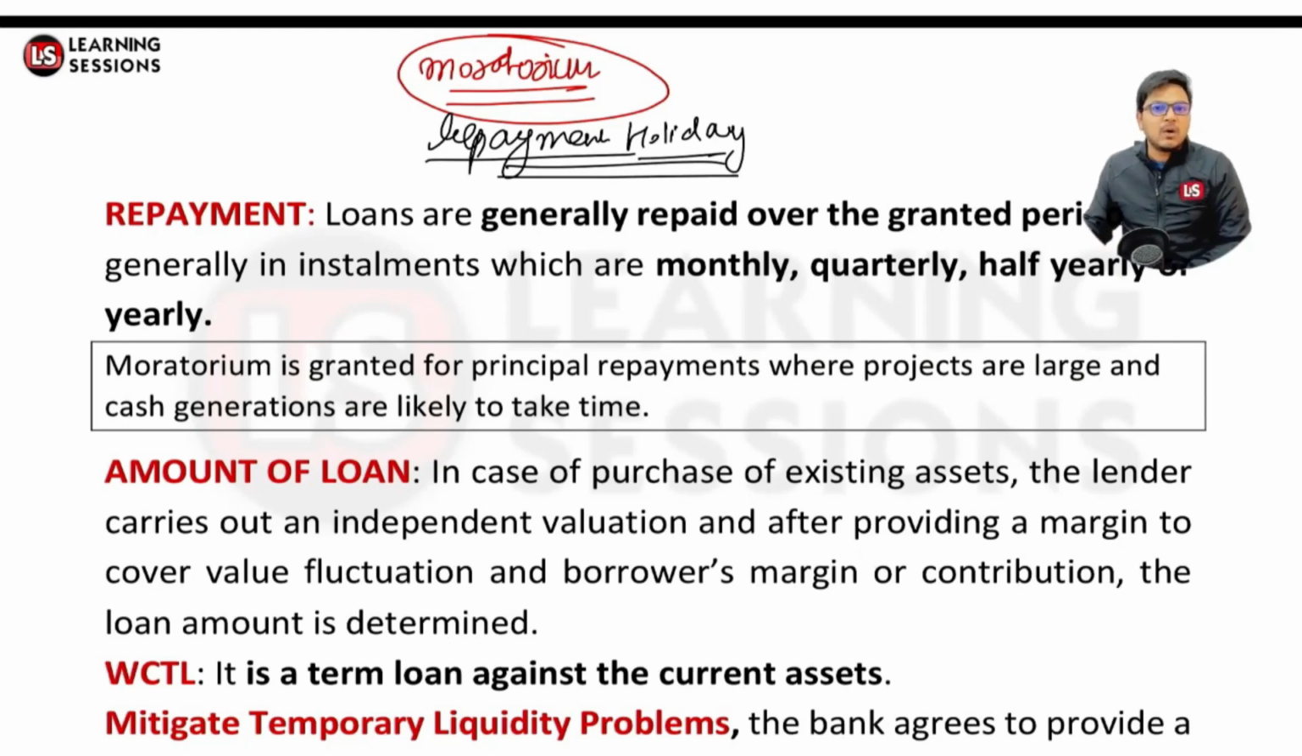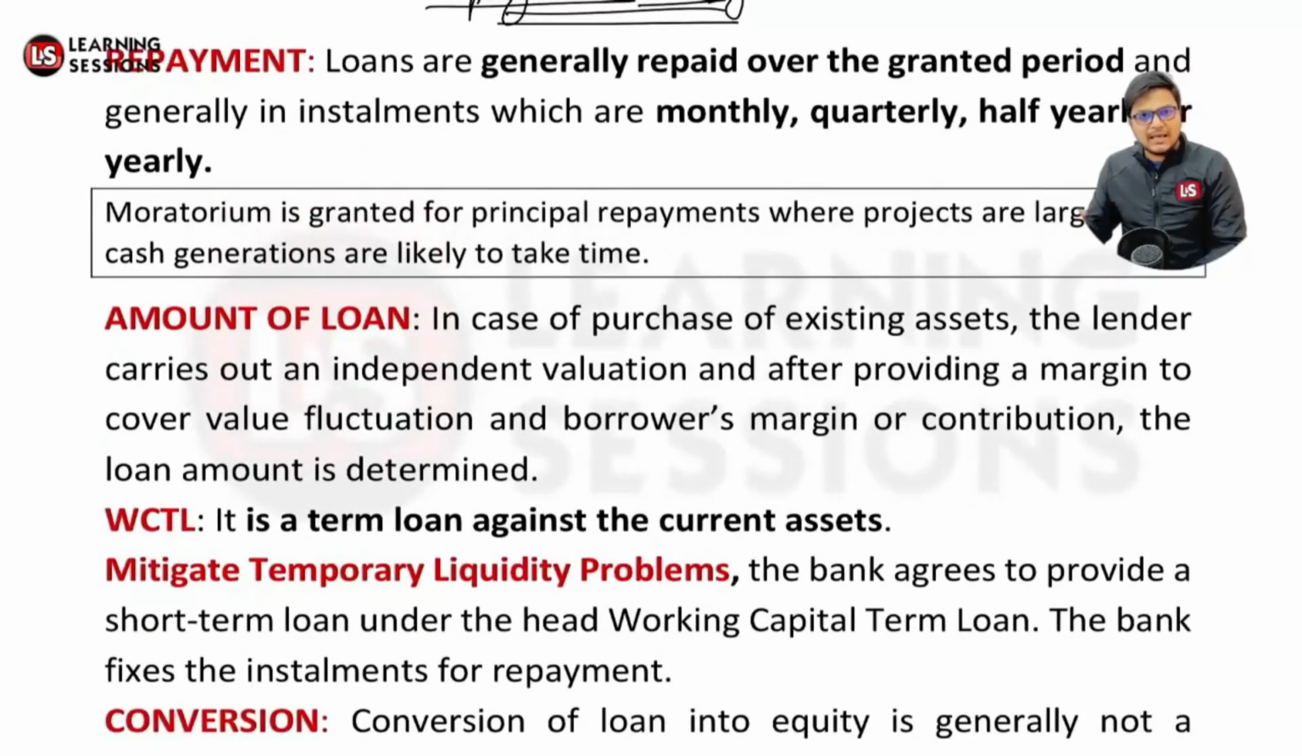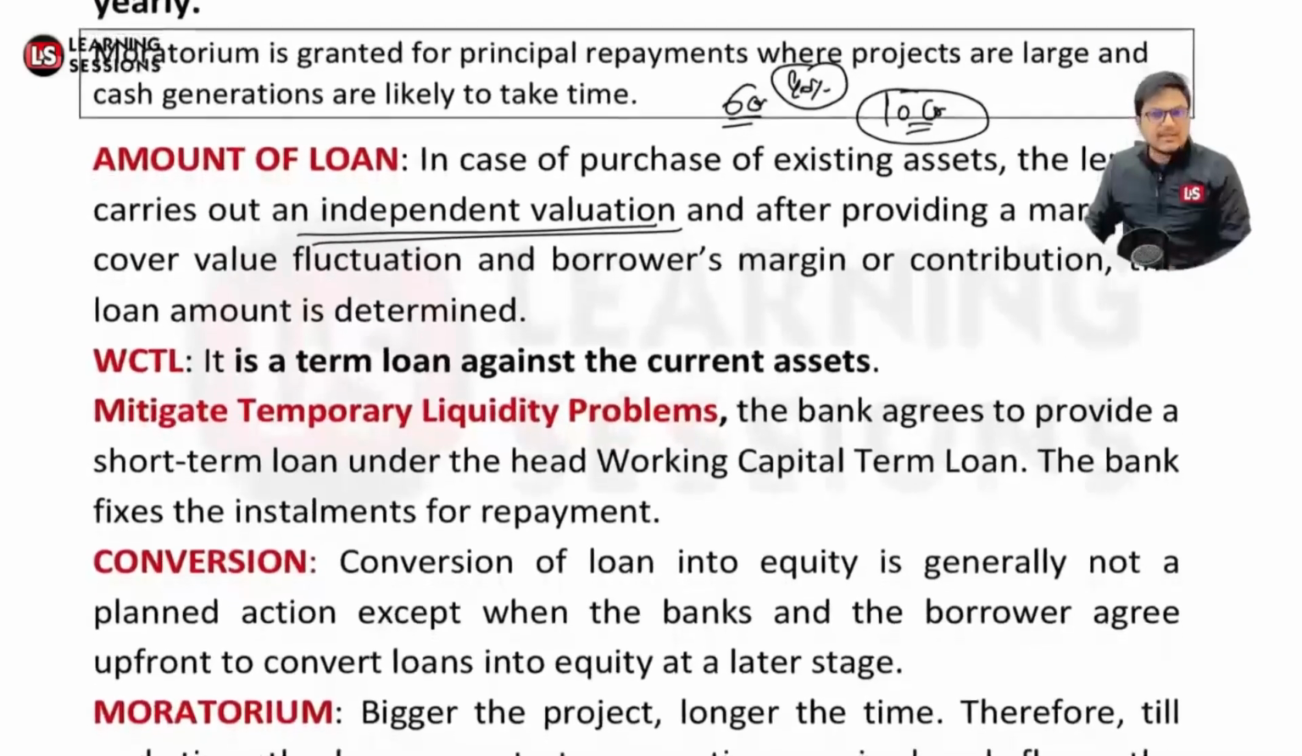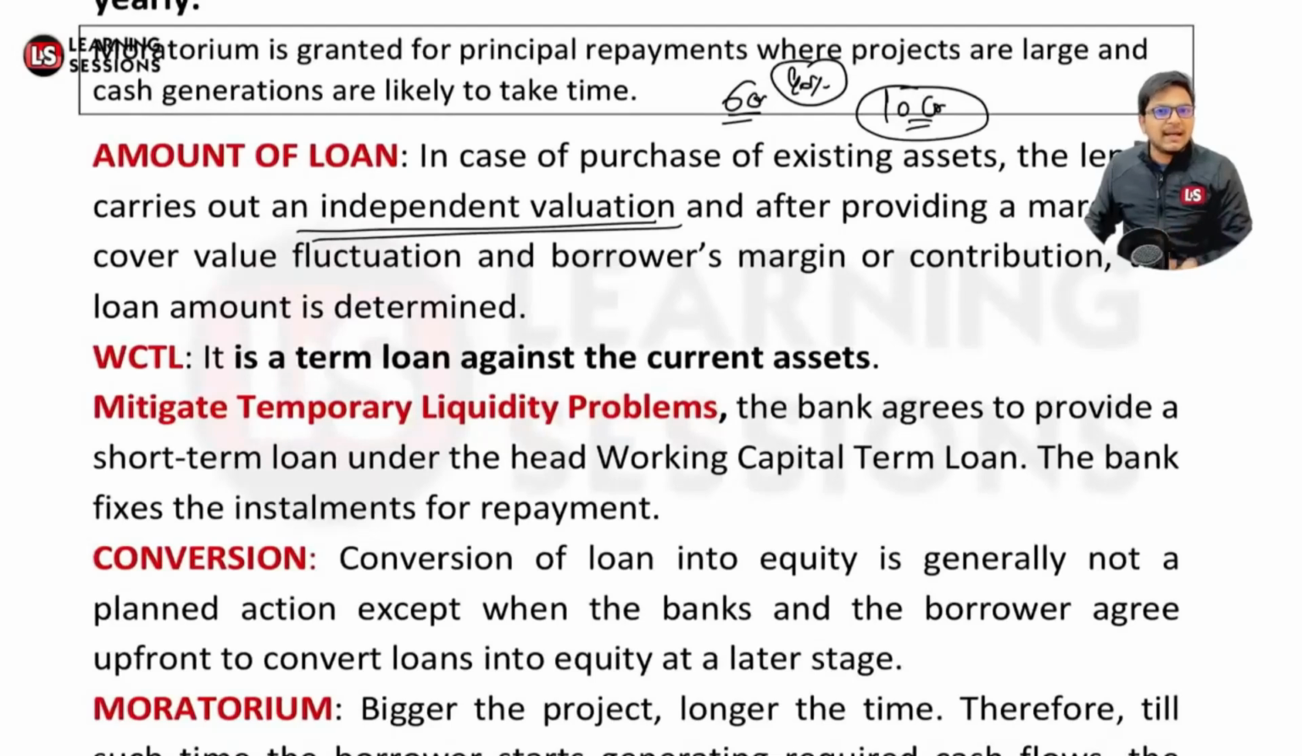And further, amount of loan. In the case of purchase of existing assets, the lender will carry out an independent valuation, and will go for a margin to be given by the borrower. Let's say an asset of rupees 10 crore is to be financed. The bank will not finance the whole rupees 10 crore. Let's say the bank finances rupees 6 crore and asks for 40% margin. That is, 4 crore rupees will be contributed by the borrower, and 6 crore will be sanctioned by the bank, right? So as to purchase the asset.